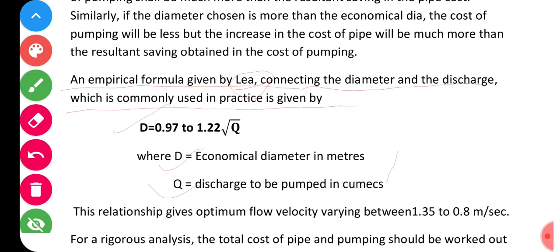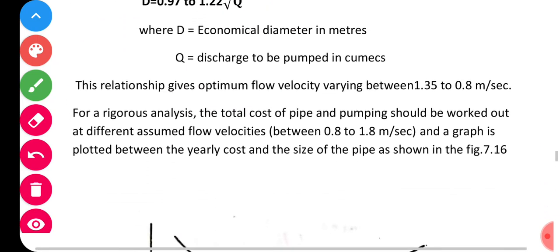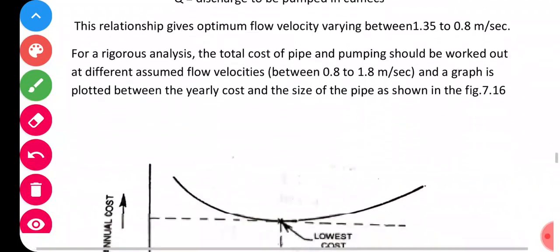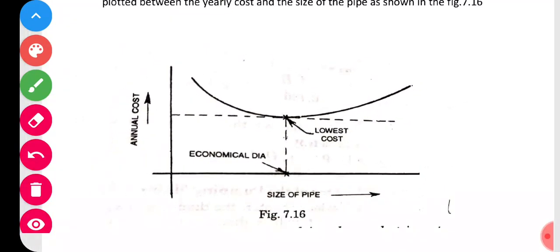So to determine the economic diameter, this is to be used, where Q is the discharge to be pumped, Qmax, remember. By using this very simple empirical formula, the economical diameter can be designed. I will just show you with the help of a graph what the economic diameter is. It is here, see. So here is what is done.